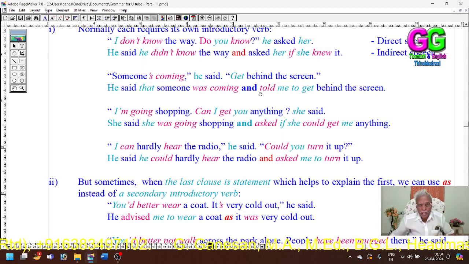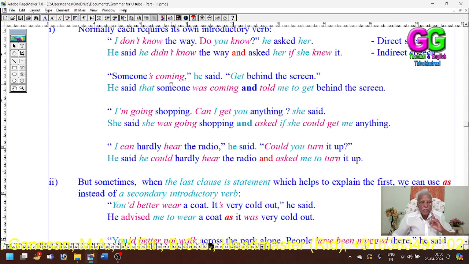Who can you say, told her or told me? Any object we can use because here no hierarchy has been given. So we can use any person as first person, second person, third person, singular or plural. Here I have used me: told me to get behind the screen.